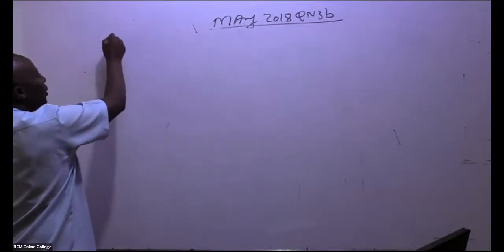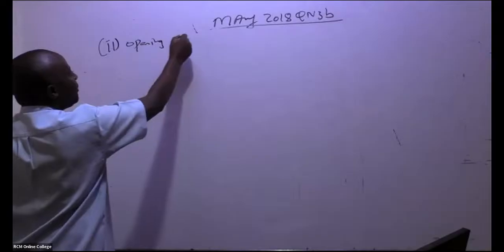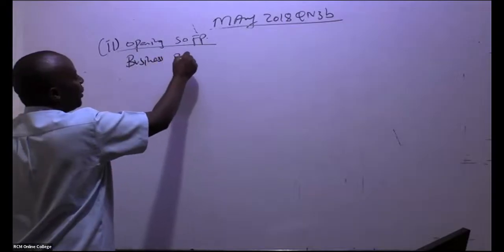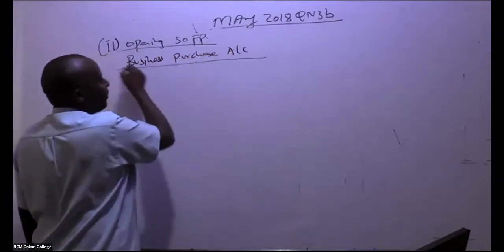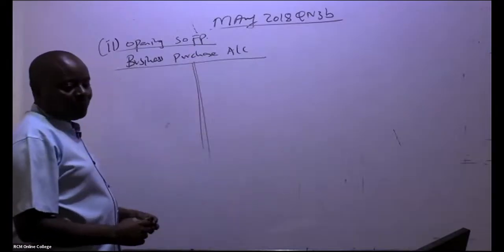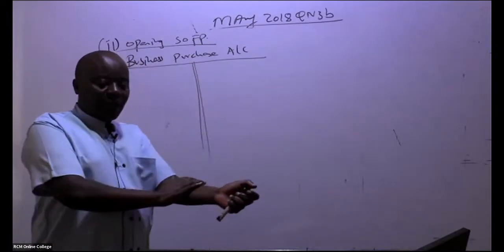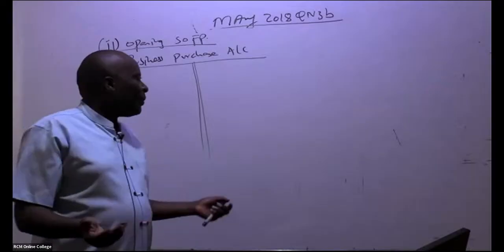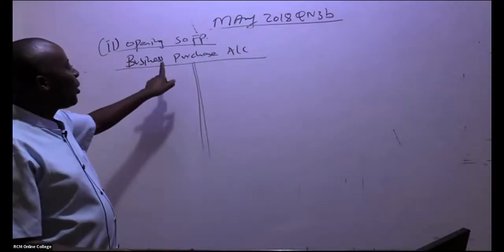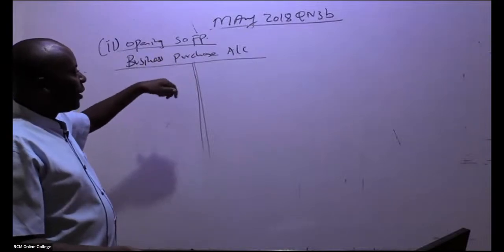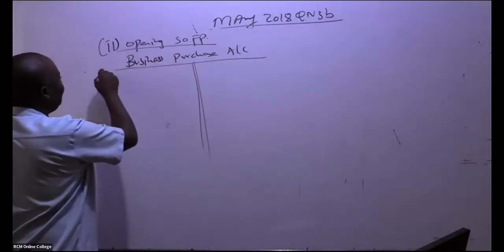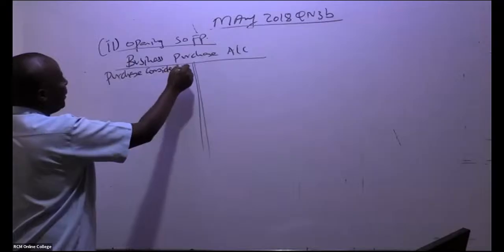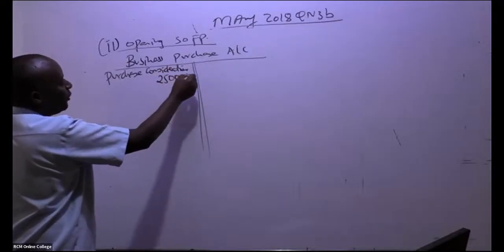So this is number 2, where they want me to do the opening statement of financial position. But first, I'm doing a business purchase account. So in this case, ladies and gentlemen, we shall start with the usual business purchase account. Now you're looking at this from the company's viewpoint. So we start with purchase consideration. Do you remember the figure was 250,000?